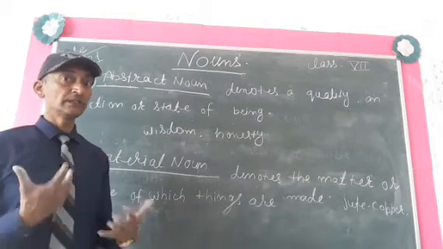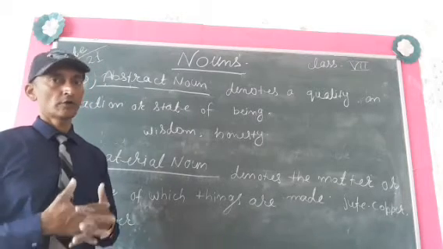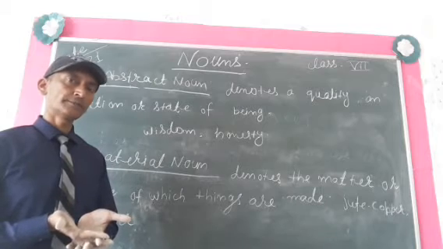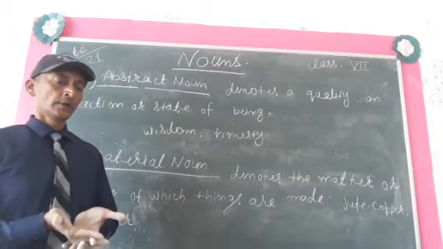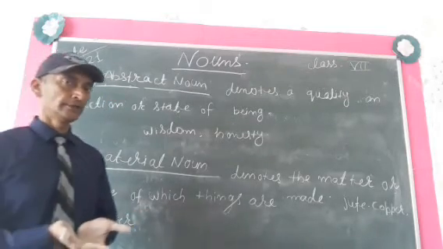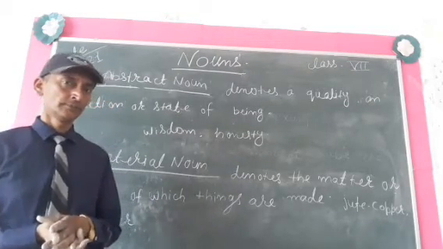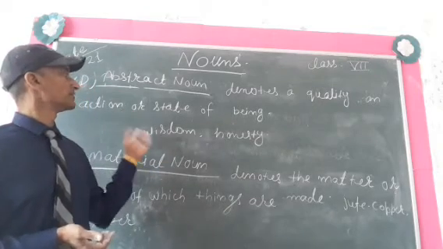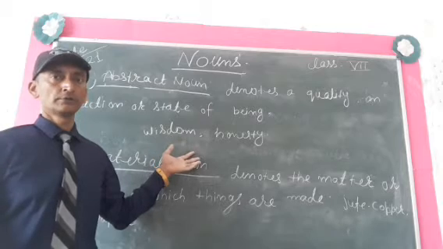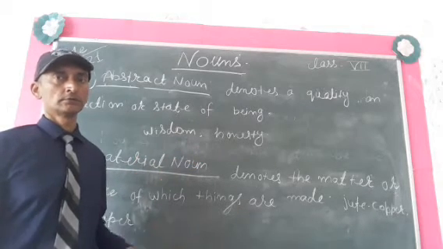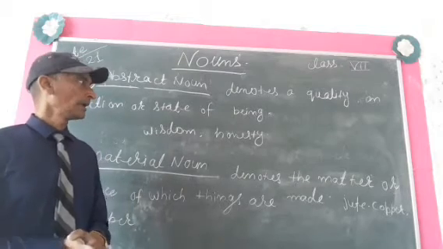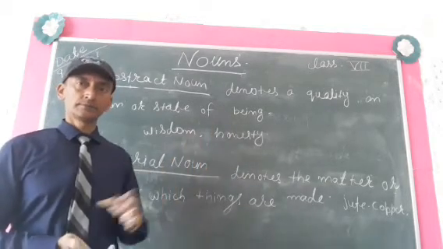We can only feel, but we cannot see or touch. That is an abstract noun. So abstract noun denotes a quality, wisdom. This is my quality, this is your quality. How you are? Wisdom. Okay. Honesty.